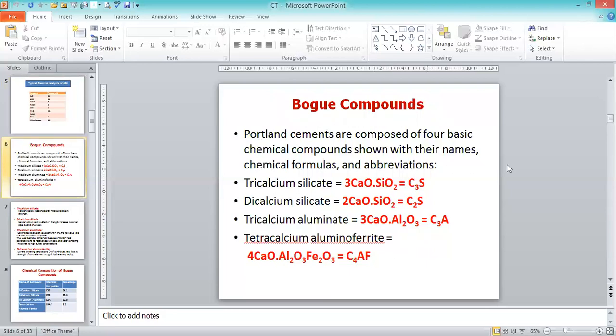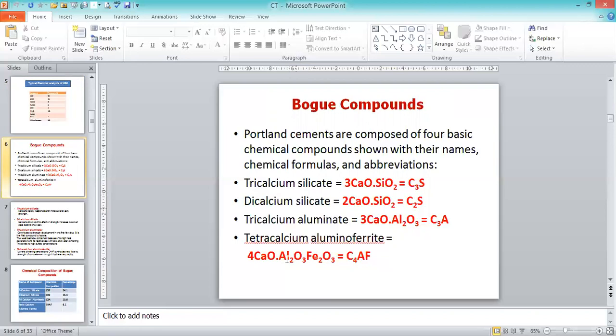Portland cements are composed of 4 basic chemical compounds, with their names and chemical formulas: tricalcium silicate, C3S, whose chemical formula is 3CaO·SiO2. Calcium and silica are the main constituents, and in addition to that we have the alumina. As already discussed in the previous part, we have argillaceous and calcareous materials, and lime, silica, and alumina are the chemical constituents present in ordinary Portland cement itself.